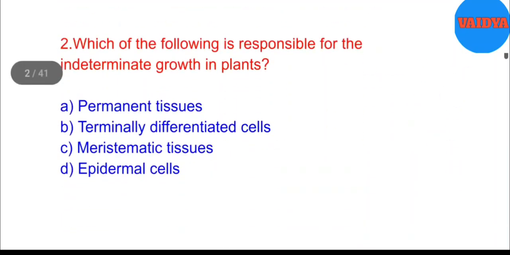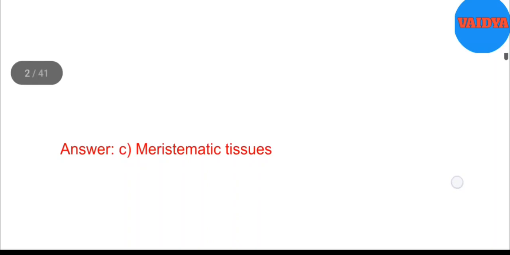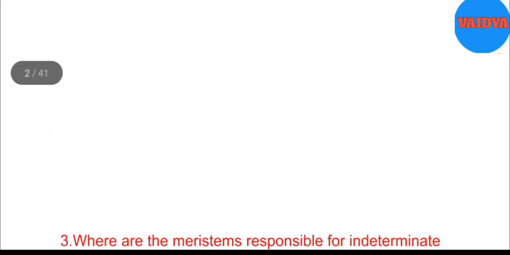2. Which of the following is responsible for the indeterminate growth in plants? A. Permanent tissues. B. Terminally differentiated cells. C. Meristematic tissues. D. Epidermal cells. Answer. C. Meristematic tissues.